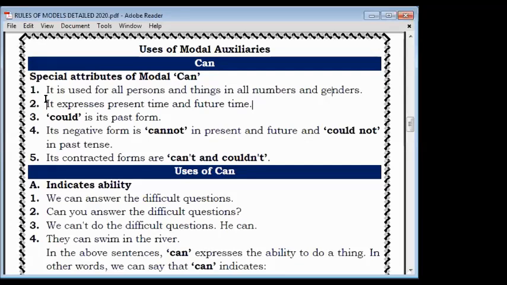Second line: it expresses present time and sometimes future time also. It can show both present and future. Sometimes we get confused: how can it show future, because it is present? No, modals show only moods, meaning the state of mind. They cannot show present tense or past tense like this. Different modals are there for present, future, and past. Here "can" can be used for present tense and even for future tense.